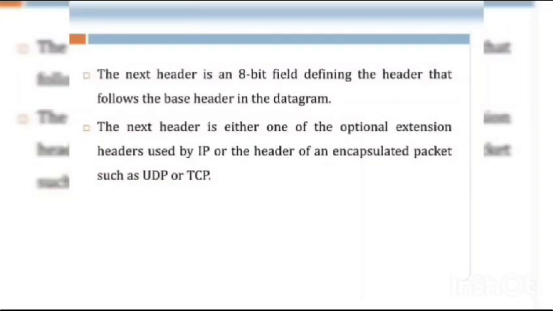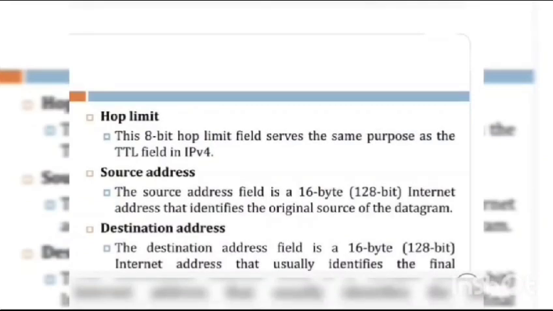The next header is an 8-bit field defining the header that follows the base header in the datagram. Next, hop limit and source address, destination address. The destination address field is a 16-byte internet address that usually identifies the final destination.